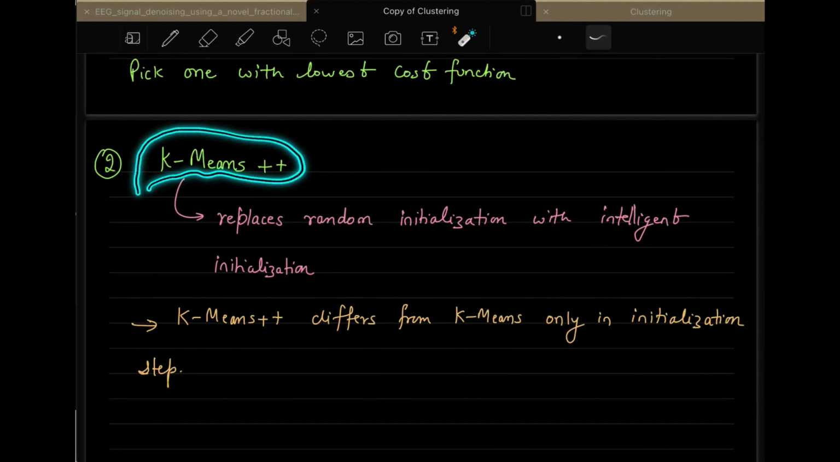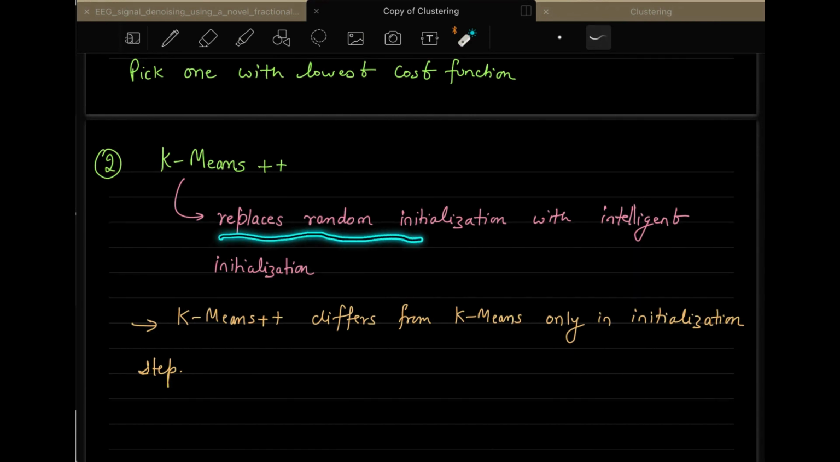Most of the algorithm is the same, but the only thing that is changed in k-means plus plus is that it replaces the random initialization with an intelligent initialization. Previously, we were doing random initialization of the centroids, but now instead of random initialization, we will be doing intelligent initialization. So let us see what this intelligent initialization means.